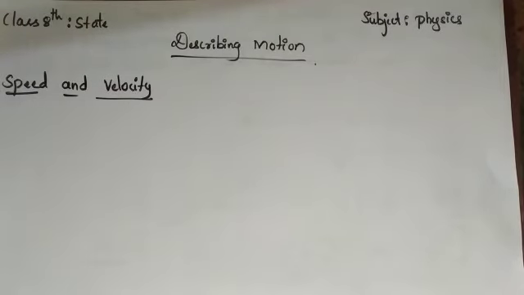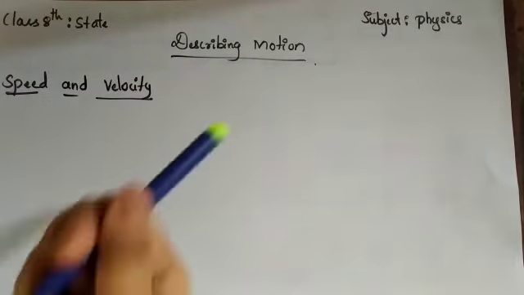So first we will revise what we have discussed about distance. Distance means the total path or the total length covered by an object. Displacement we have discussed, it is the shortest distance traveled by an object, isn't it? Same concepts we are discussing. First thing, it is about the speed. So what does speed mean?